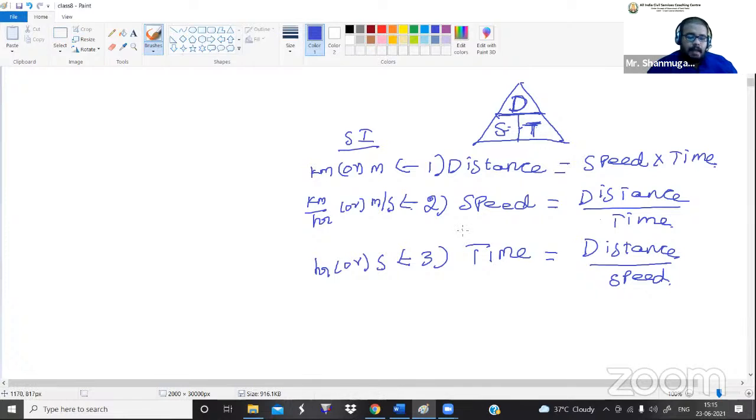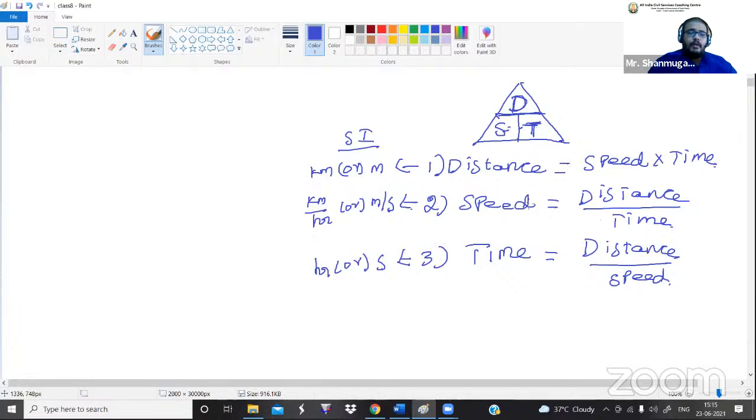But sometimes in a question they will give the time value in minutes. In such a case we have to convert either to the hour value or to the second value. Depending upon these two, hour or second only, we can solve the problem. With the minute value we can't solve the problem. So these are all the SI units for these three parameters. Did you get it?